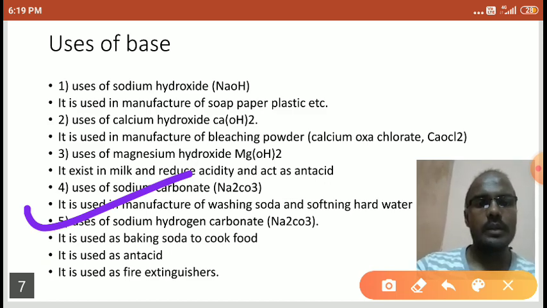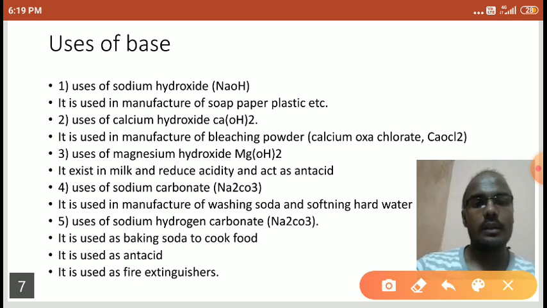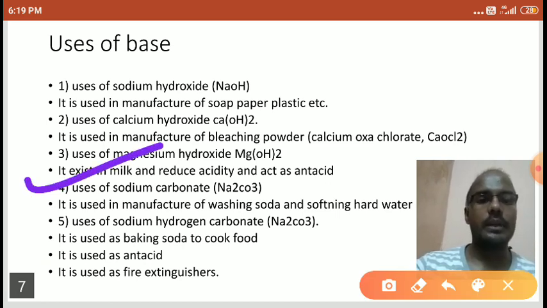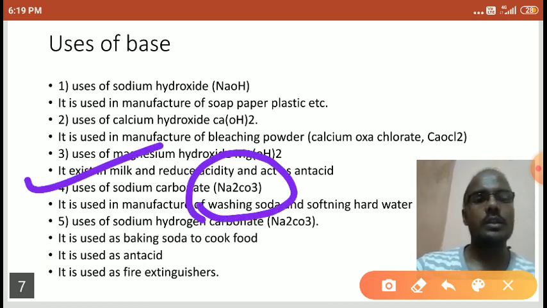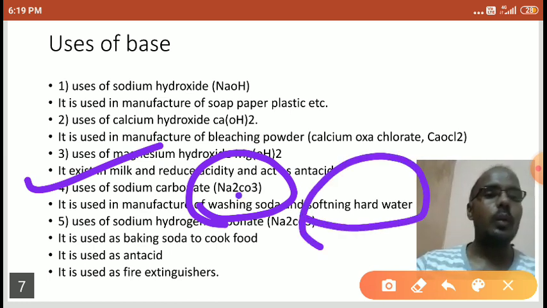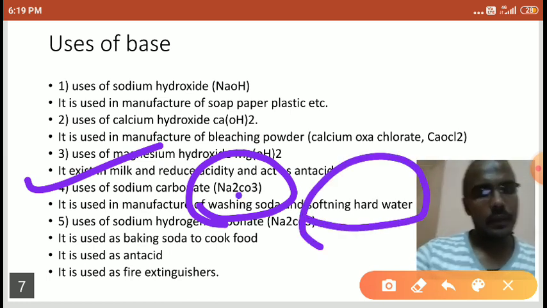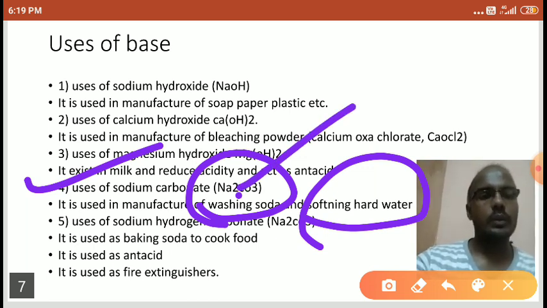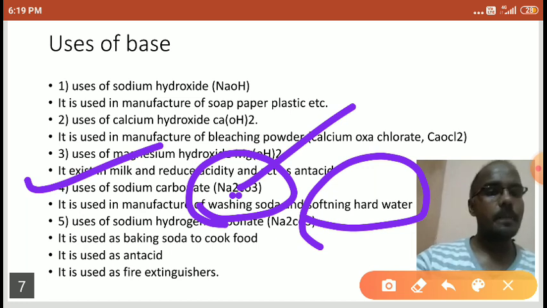The fourth one, sodium bicarbonate. Sodium carbonate is used in the preparation of washing soda and softening of water. The washing soda available in our house is made from Na2CO3. And Na2CO3 is also used on hard water, which turns into soft water.